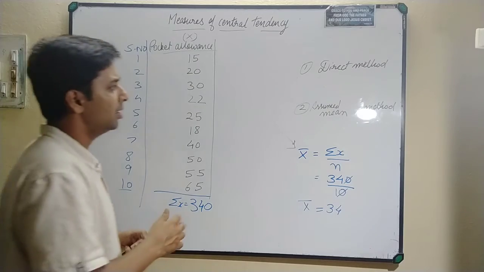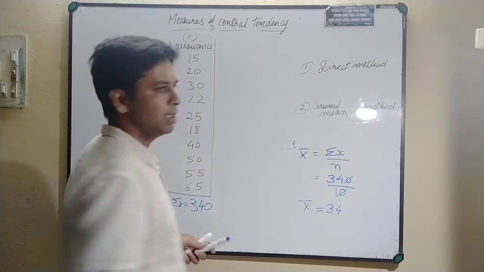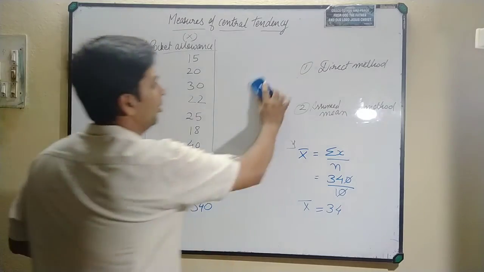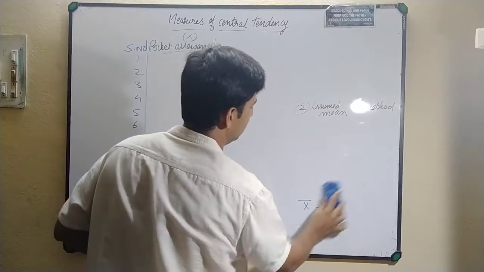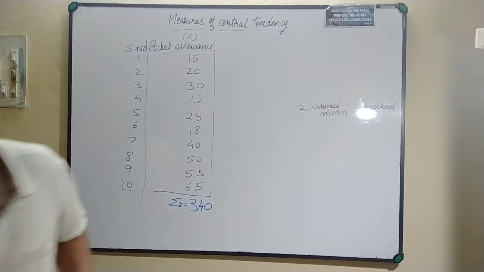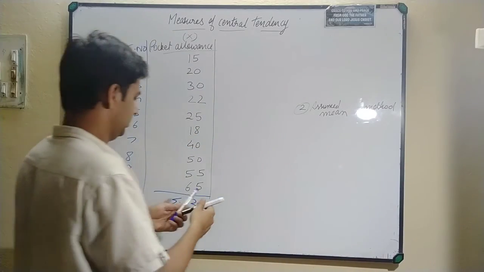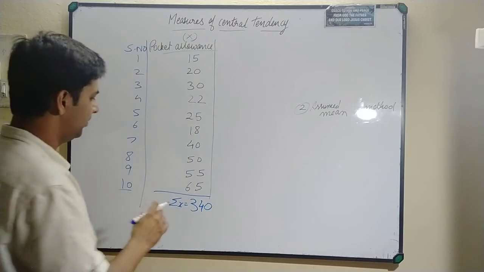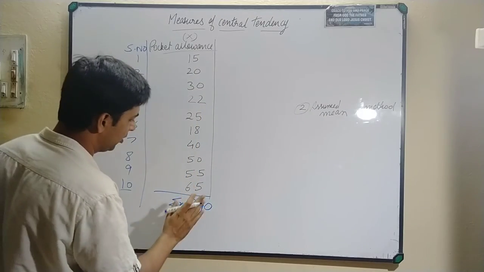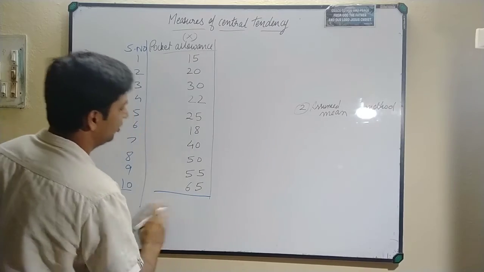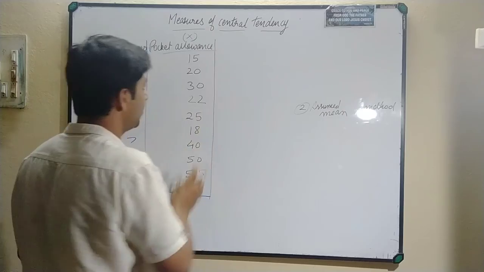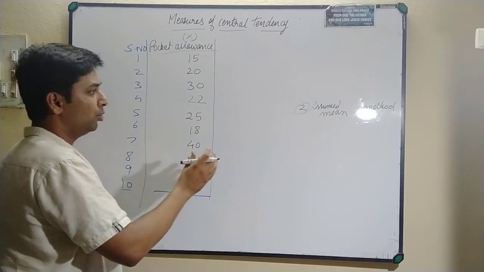Now the second method, which is called the assumed mean method. So how to proceed? Let us see. Now the direct method is over, so we can proceed further. See, again the same question is there. 340 we already know about this, but now what are we going to do? First of all, for this assumed mean method, you will have to assume from this x value. How to solve this case?